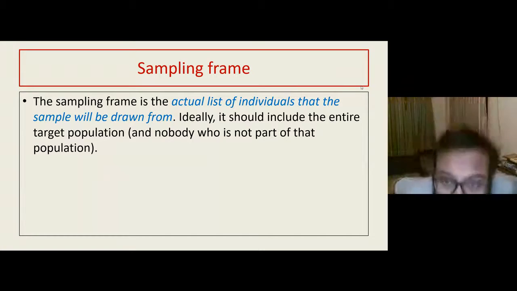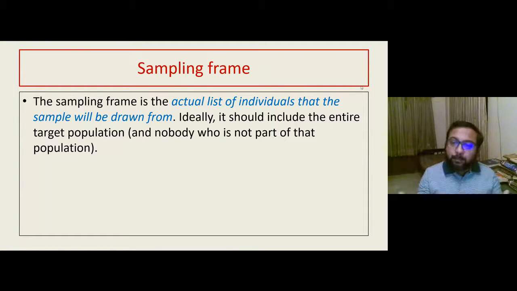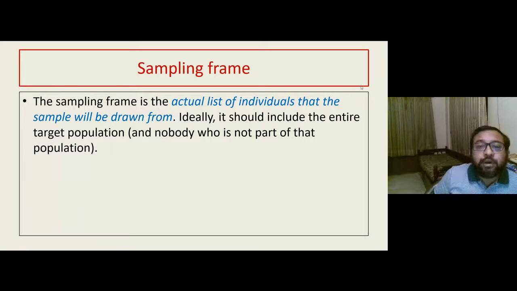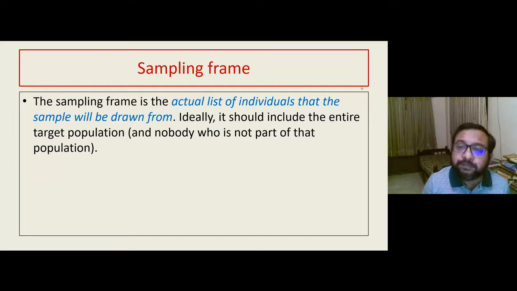So obviously when you define the population like this, the population has become a very defined quantity. So what is the list of that population? You will go to the student section and say, give me the name list or the roll number list of all individuals in the first year of this session in MCK. That list of roll numbers or names is the actual list. Suppose that includes 250 students, but your resources are limited. You cannot study 250 students. You have to actually choose 50 students. So from which population will you choose these 50 students?